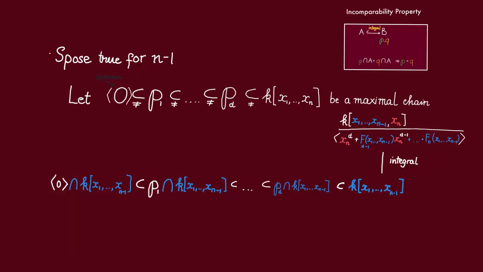However, observe that if we quotient this polynomial ring out by some polynomial in the xi such that the leading coefficient of xn is a non-zero constant, then we can view it as a polynomial in xn, and thus the resulting quotient is going to be integral over this polynomial ring in n-1 variables. Alright, so let's use this as a motivating idea, and let's see how we could link this polynomial ring with a polynomial ring in n-1 variables.